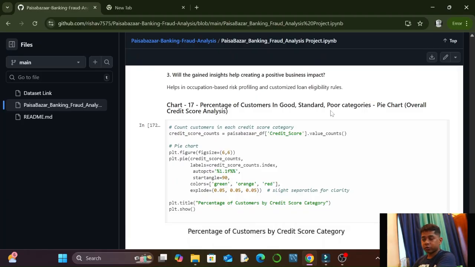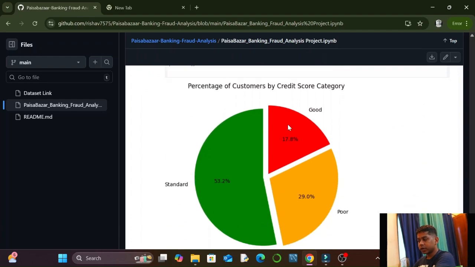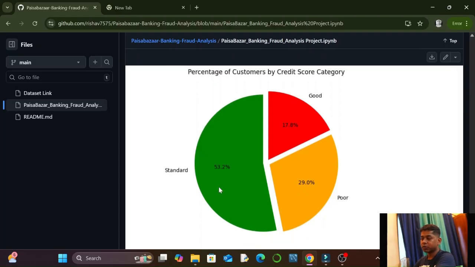The 17th chart in our project was in the overall credit score analysis category. It was a new category called credit score category, and in this the first chart was percentage of customers in good, standard, poor categories. As we have seen earlier also, the credit score category was divided into three groups: good, standard, and poor. So we have represented a pie chart to represent the share of good, poor, and standard, and we have got a share of good credit scores as 17.8%, poor credit score customers 29%, and standard credit score customers at